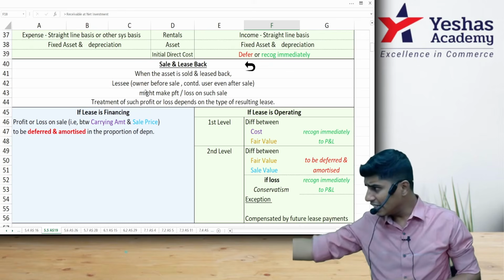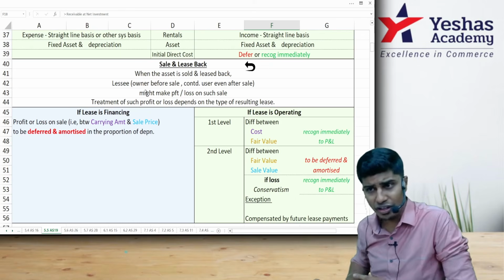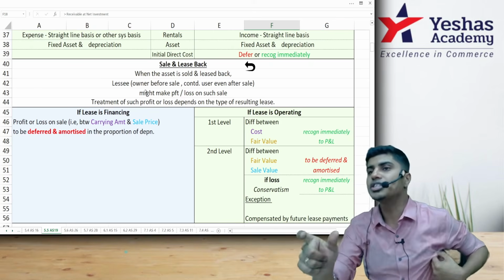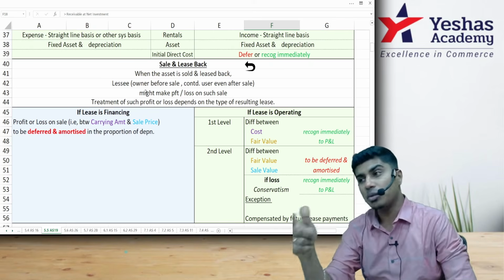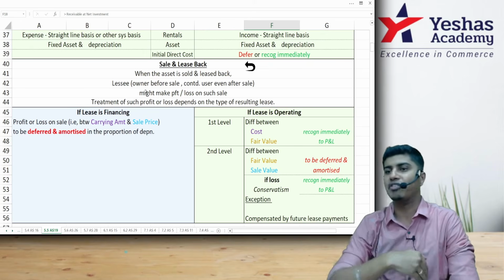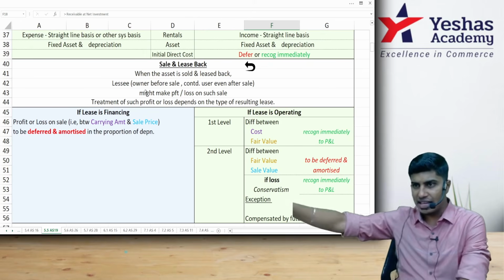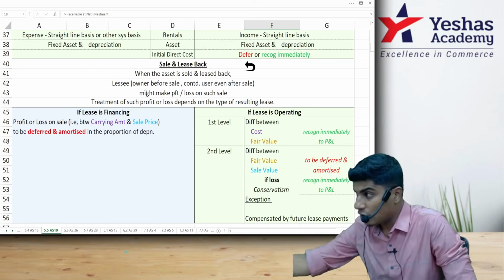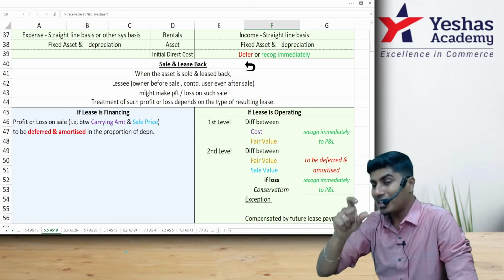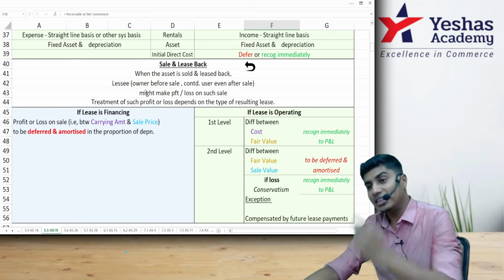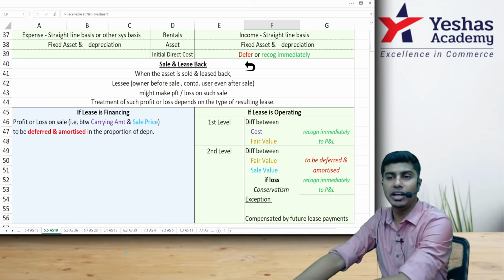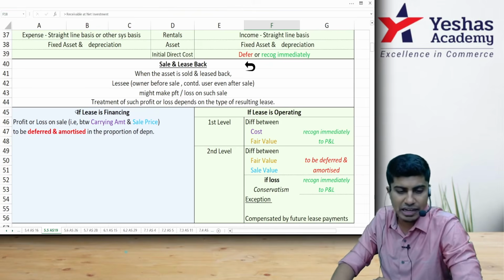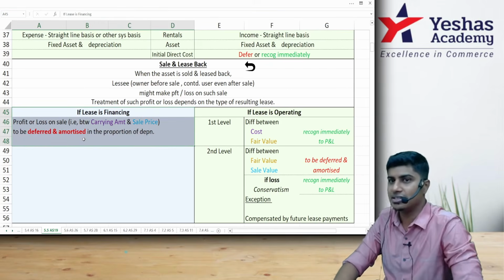Now, when I sell the asset, I'll make profit or I can make loss. That profit or loss, how is it to be recognized? This depends upon what is the kind of lease I'm getting it back from him. When I take the asset back on lease from him, what kind of lease is it resulting? That will decide the kind of accounting that should be done for the profit that happens on the sale. If the sale and leaseback results in a finance lease...